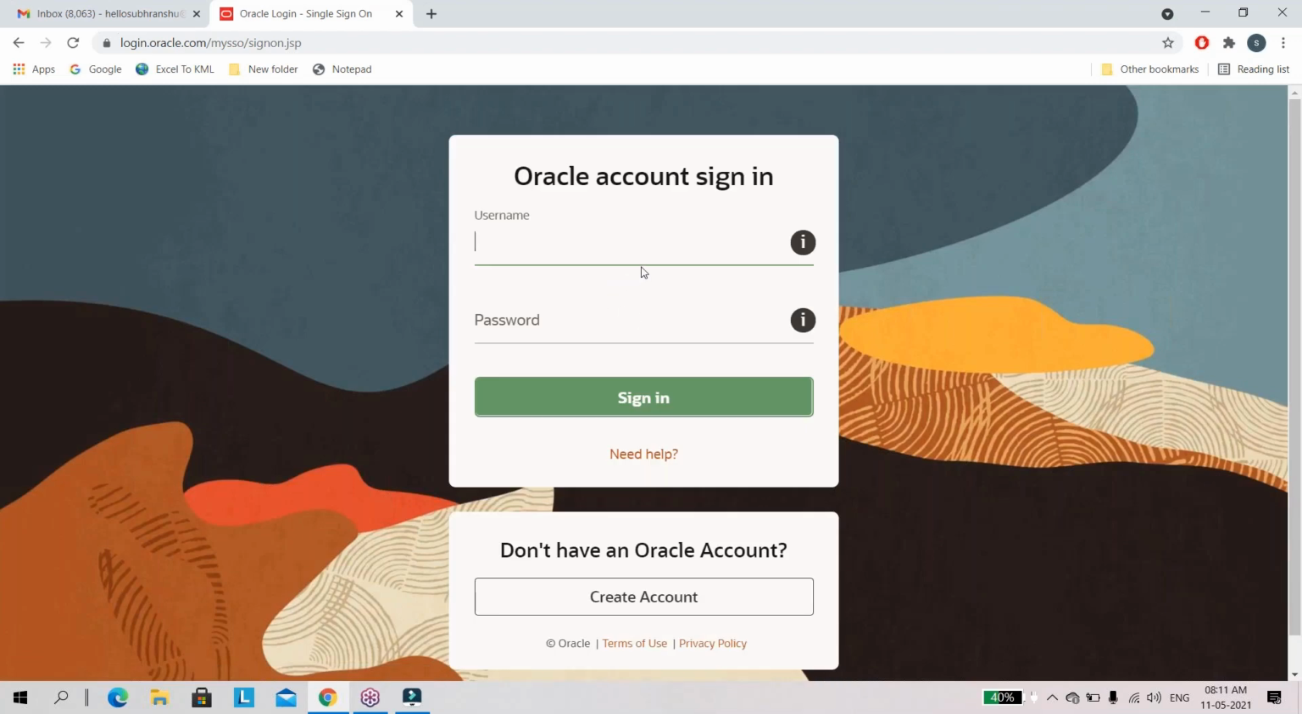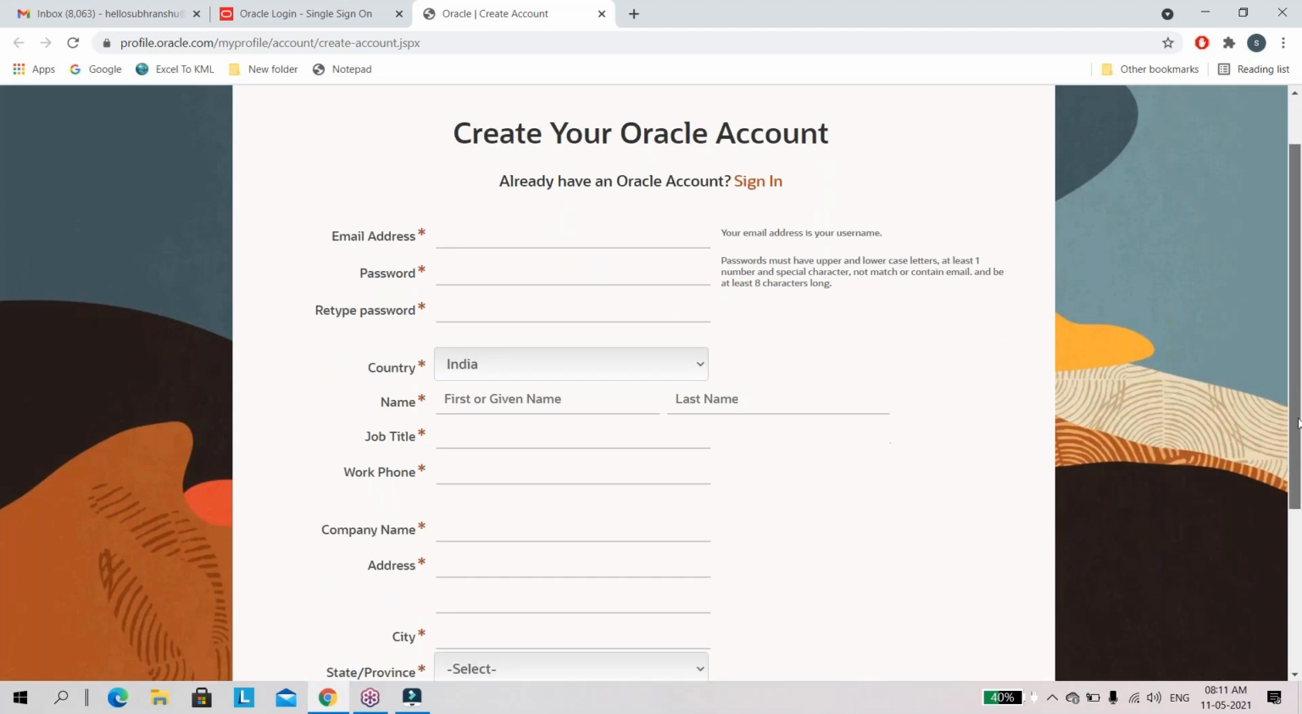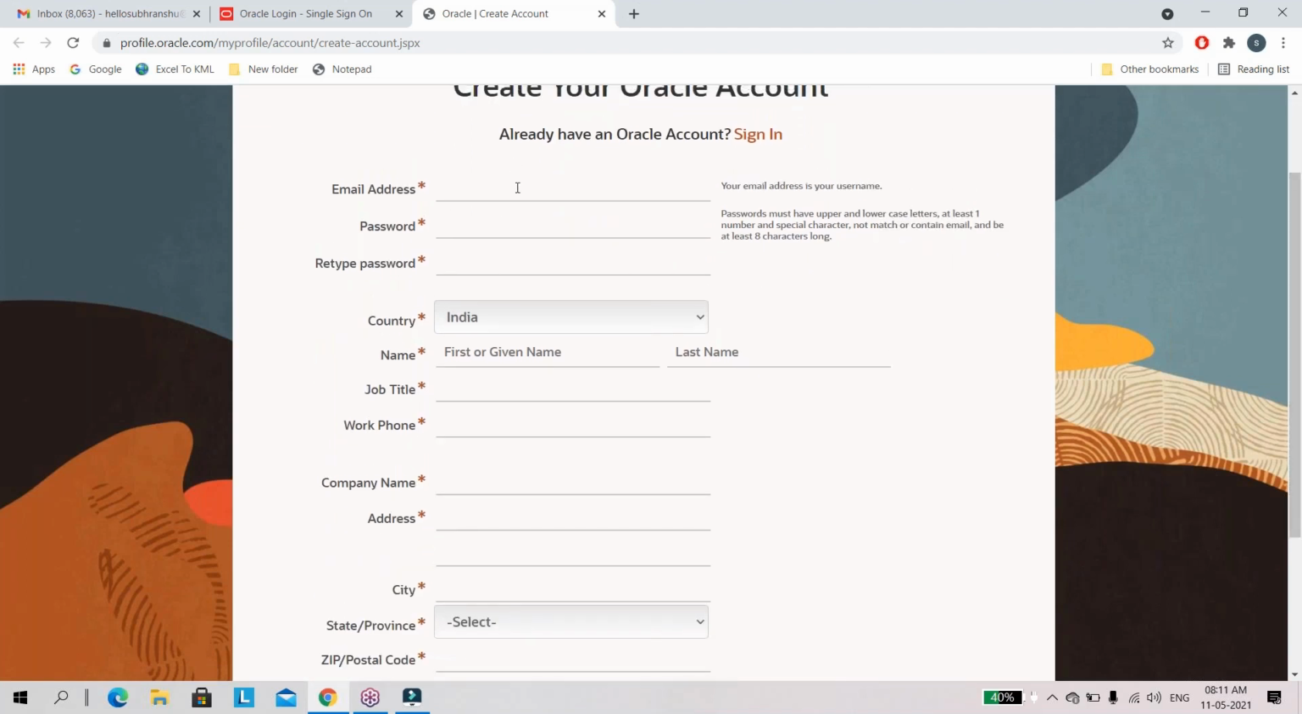Friends, you don't have any Oracle account, right? Let's try to register. Click on create account. So fill all the mandatory fields. Give your working email address because you will be getting the verification mail. Please fill all the star-marked mandatory fields. Give your working mail ID.